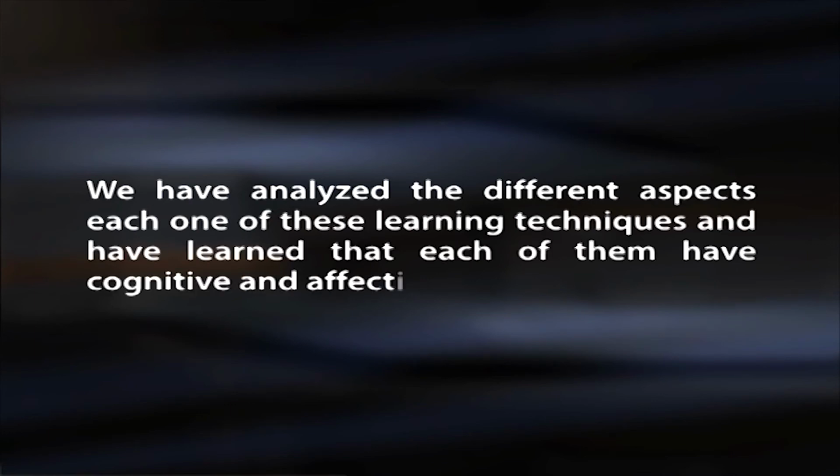We have analyzed the different aspects of each one of these techniques and have learned that each of them has cognitive and affective objectives. The main objective of workshops, unlike the other two techniques, is to develop psychomotor skills of a person. All these teaching techniques achieve those objectives by encouraging active participation of the teachers or participants.